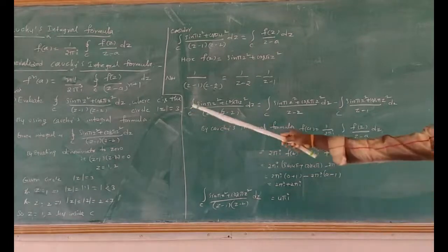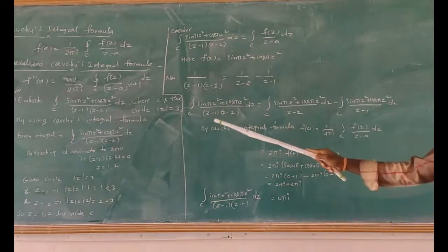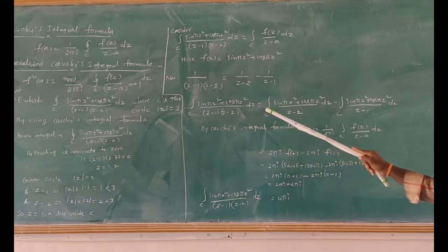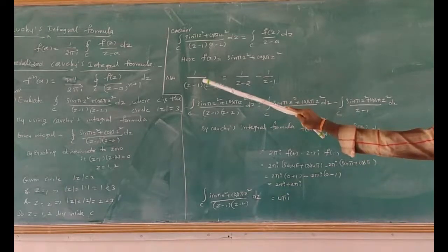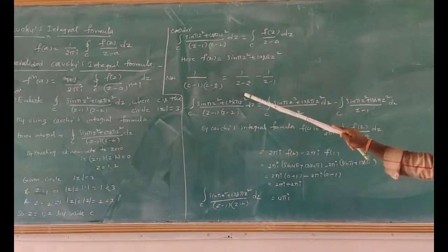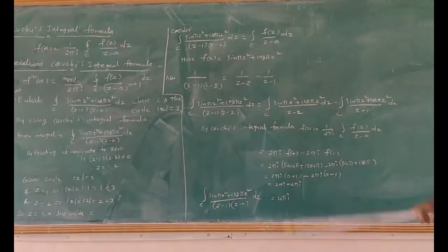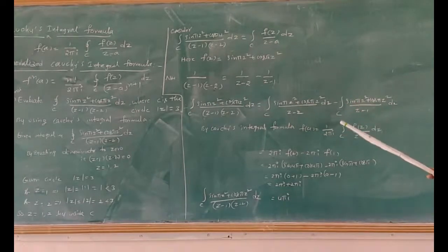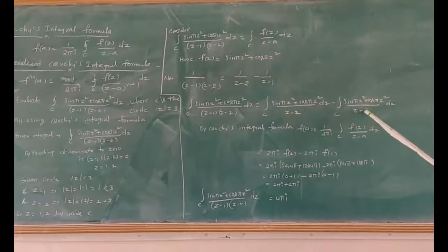Therefore, ∮_C (sin πz² + cos πz²)/((z − 1)(z − 2)) dz = ∮_C (sin πz² + cos πz²)/(z − 2) dz − ∮_C (sin πz² + cos πz²)/(z − 1) dz.